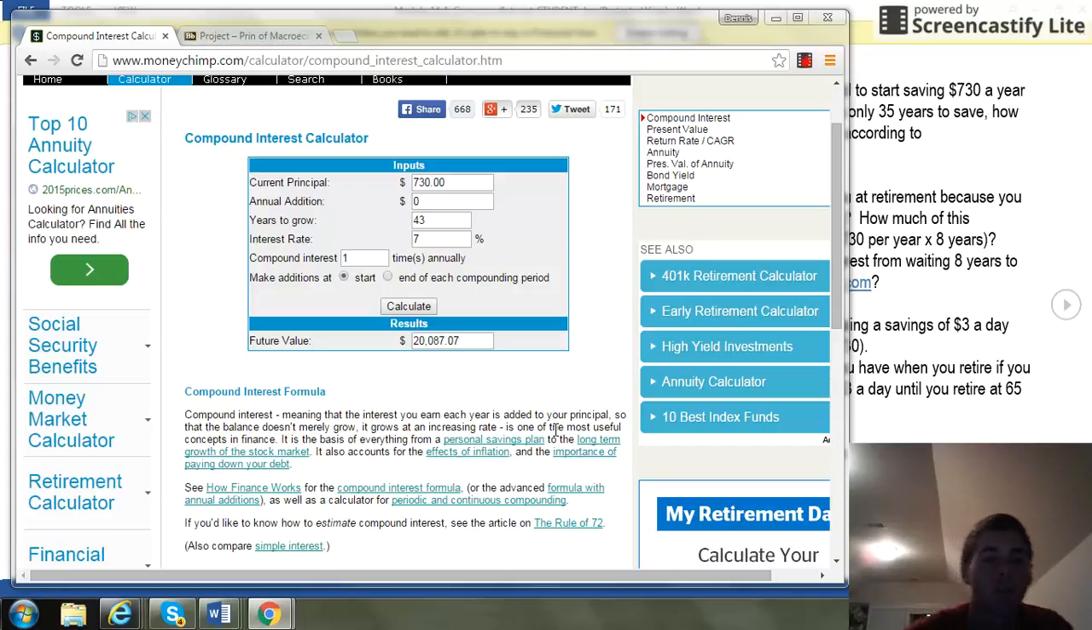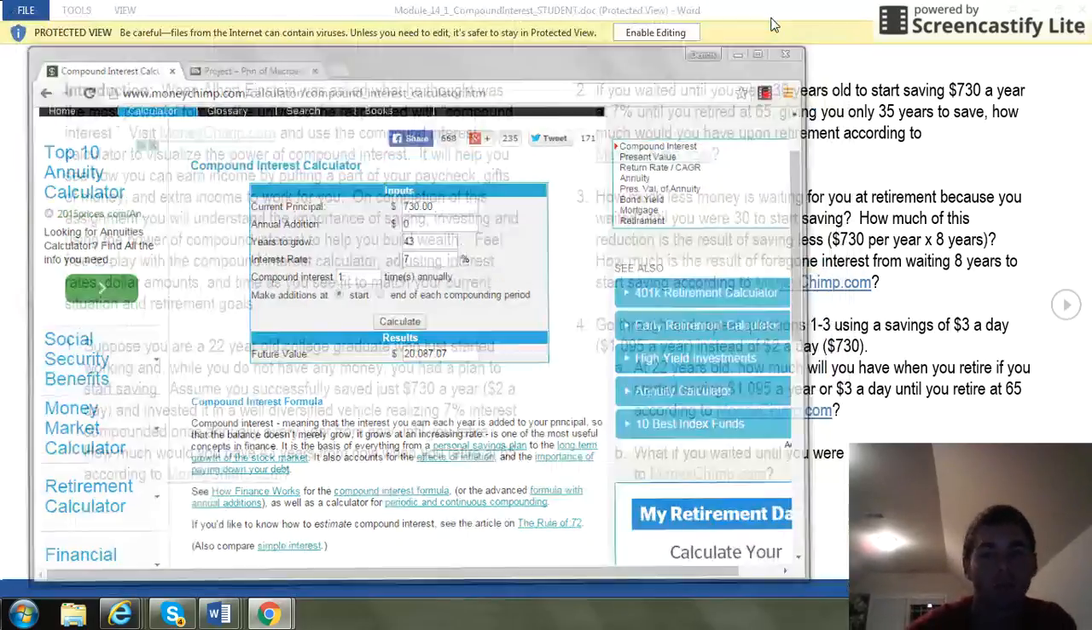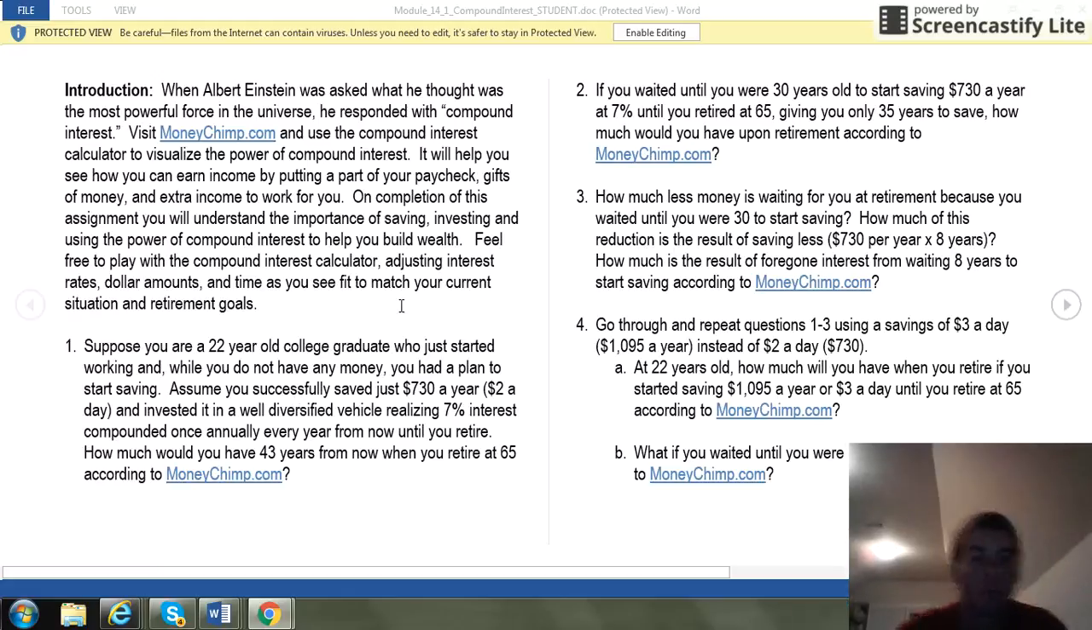So, coming to this first problem. A 22-year-old saved $730 in all of his life, $2 a day. Now, he's going to invest that at a 7% interest, compounded once a year for the next 43 years until he retires at 65.